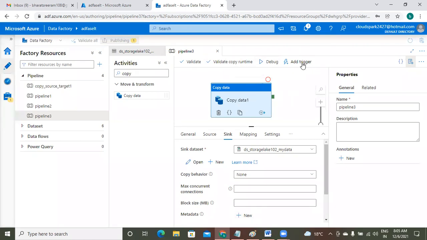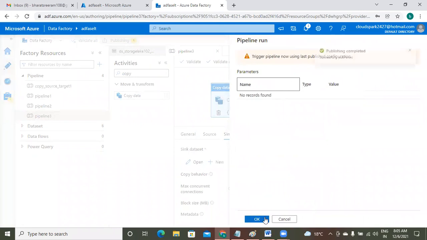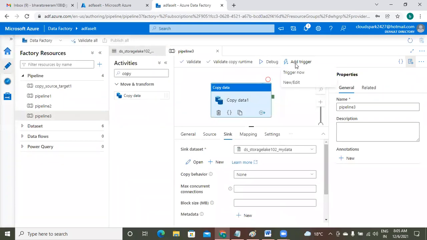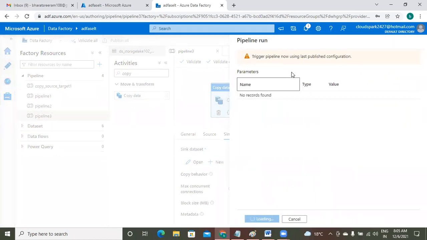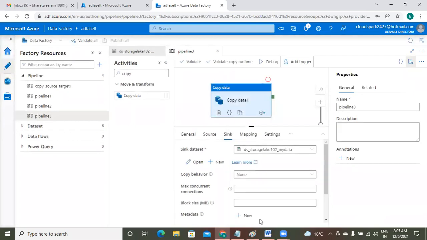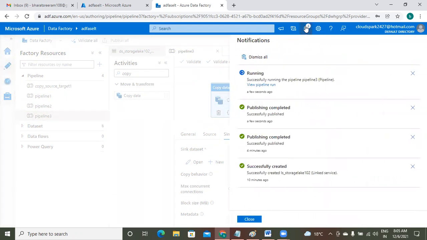Okay, just run this pipeline now. Under add trigger, click on trigger now. Just now publishing completed. Once again, I will rerun. Add trigger, trigger now. Click on OK. Please check the notification. The pipeline is running successfully, but not yet completed.